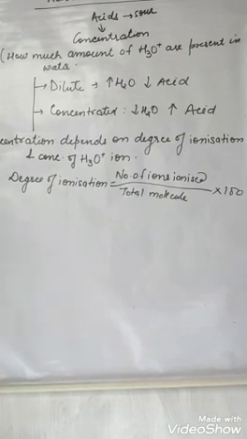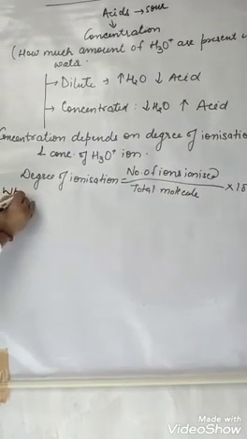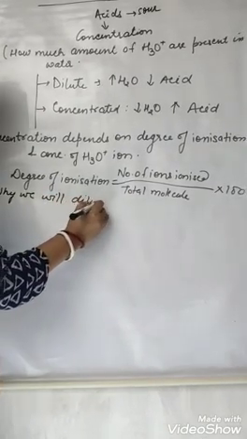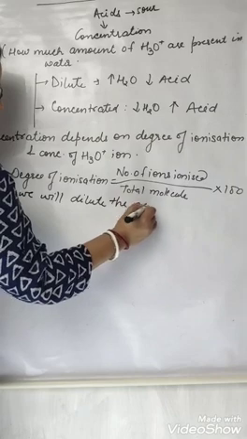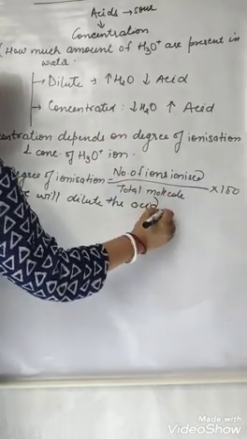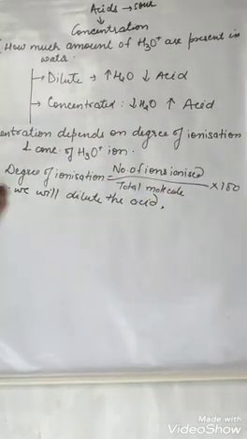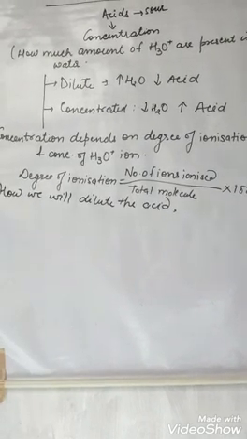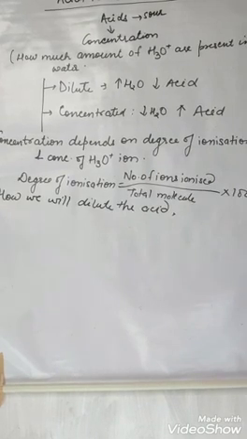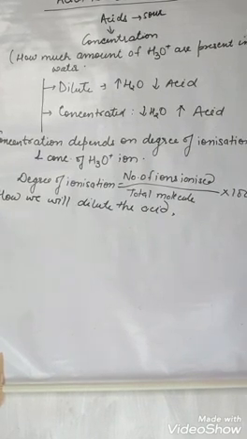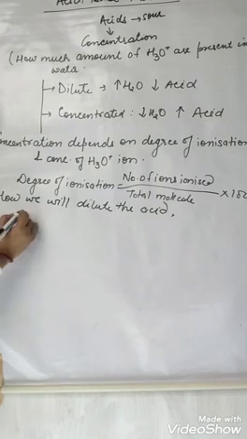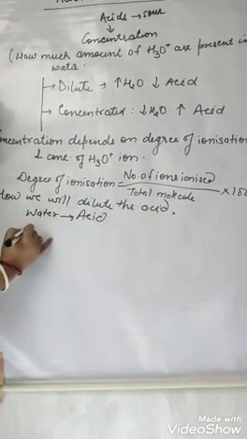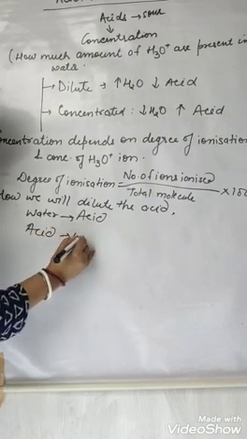Only this is asked: when we dilute the acid, how can we dilute the acid? During dilution of acid, should we add water to the acid or acid to the water?